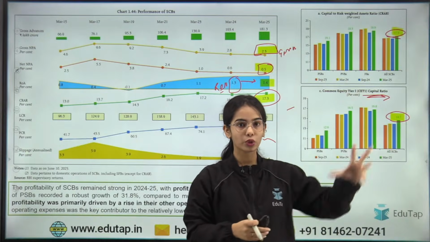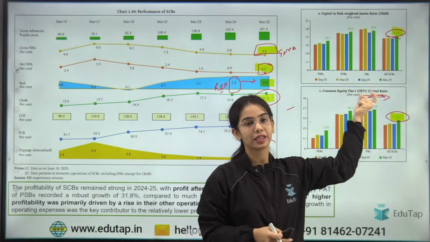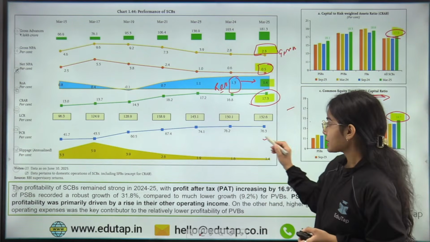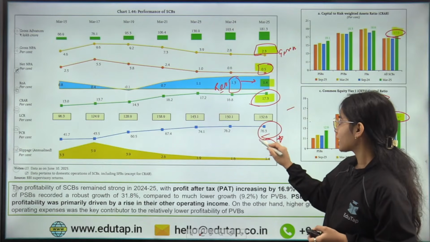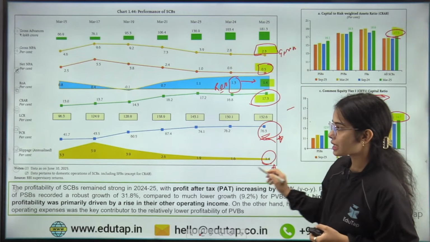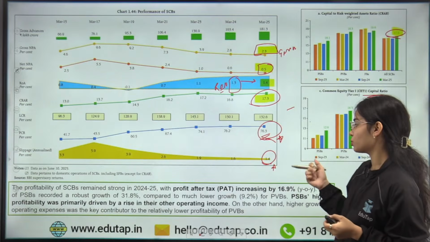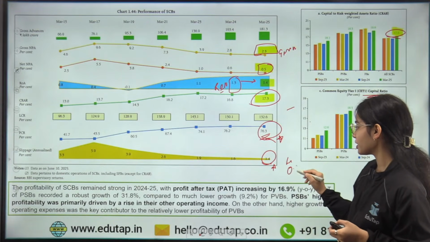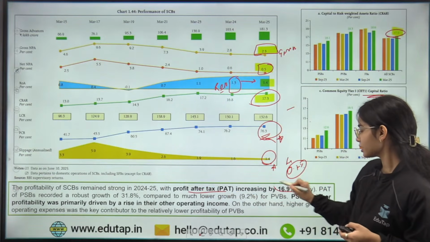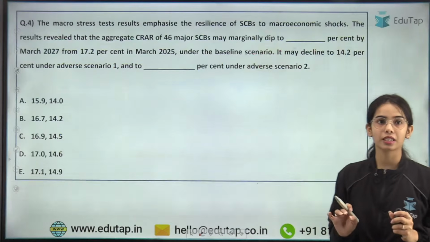The capital to risk weighted asset ratio is 17.3%, and the common equity tier 1 capital ratio is 14.7%. So out of the total capital to risk weighted asset ratio of 17.3%, the common equity tier 1 ratio is 14.7%. Next is your provisioning coverage ratio that covers the gross non-performing asset. That is 76.3%, and your slippage as an annual percentage is 1.4%. As a half yearly percent, it will be 0.7%. The profit after tax has increased by 16.9%. So all of these are the important data.